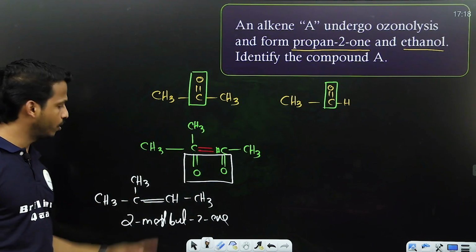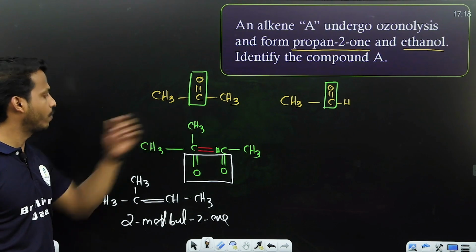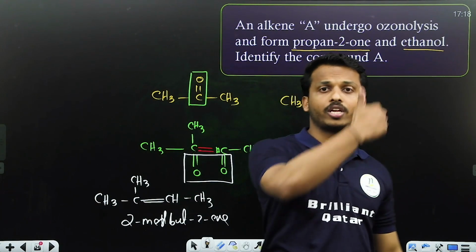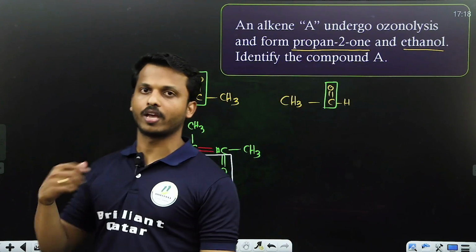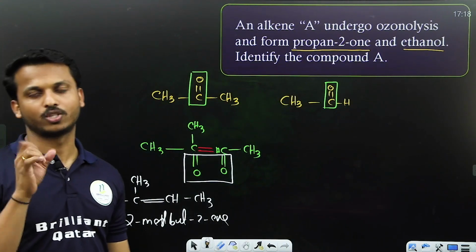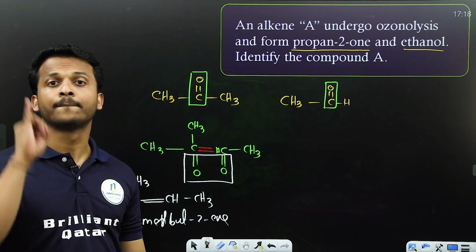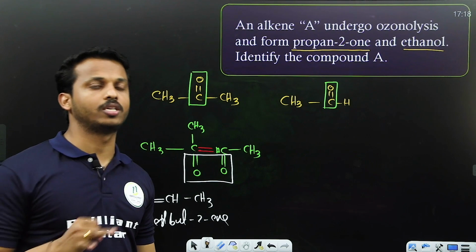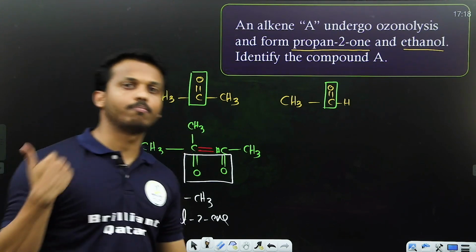You can check it. Do ozonolysis on this one. Check whether you are getting this product or not. Okay. So this way, the forward question and the backward question types you can expect from the ozonolysis part. So study, dear all, very important reaction. Study what is ozonolysis, how to do the ozonolysis, and also how to do the backward.